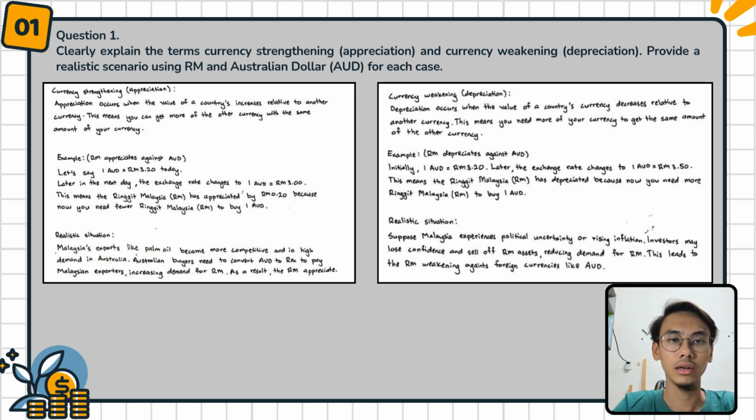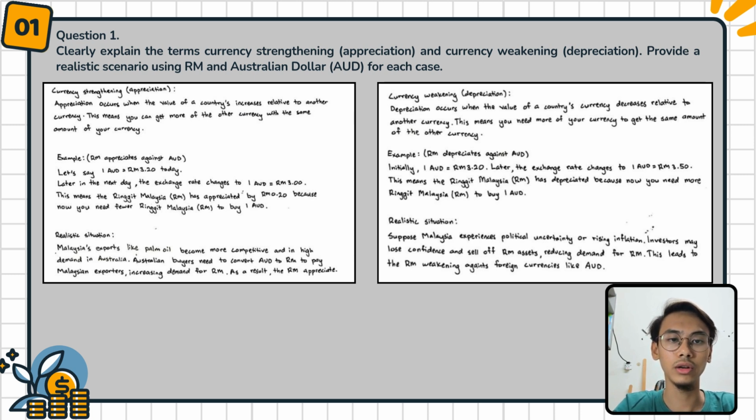Next, I will explain about currency weakening, which means depreciation. Depreciation occurs when the value of a country's currency decreases relative to another currency. This means you need more of your currency to get the same amount of the other currency. For example, RM depreciates against the Australian dollar.